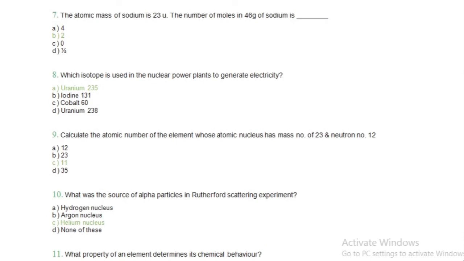The atomic mass of sodium is 23 U. Okay. Previously it was written as AMU, atomic mass unit, but now it is written as U only. Okay, unified mass. The number of moles in 46 gram of sodium is what? We have to tell the number of moles in 46 gram of sodium. The atomic mass of sodium is 23 U, you all know. So the number of moles in 46 gram of sodium will be 2. You can calculate it and then write the explanation in the comment section below.